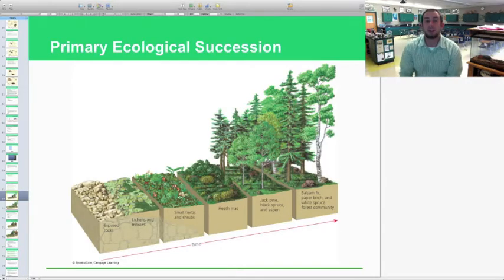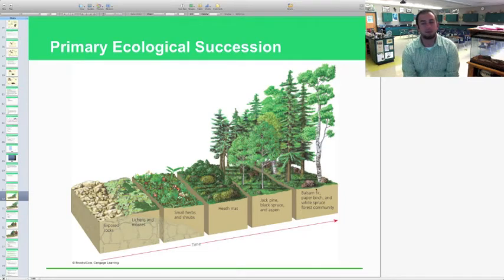Here's a picture of primary ecological succession, starting with exposed rocks right here, and this is over a period of time. Eventually lichens or mosses will grow on top. Eventually they will die and return nutrients to that area, kind of form a soil layer, which allows small herbs and shrubs to grow. When those die, eventually they'll get outcompeted by what we call a heath mat, which is basically more dense shrubbery, more bushes, things like that, as well as grasses. And then eventually your jack pines, black spruces, and aspens, which are fast-growing trees and can sprout up pretty readily anywhere.